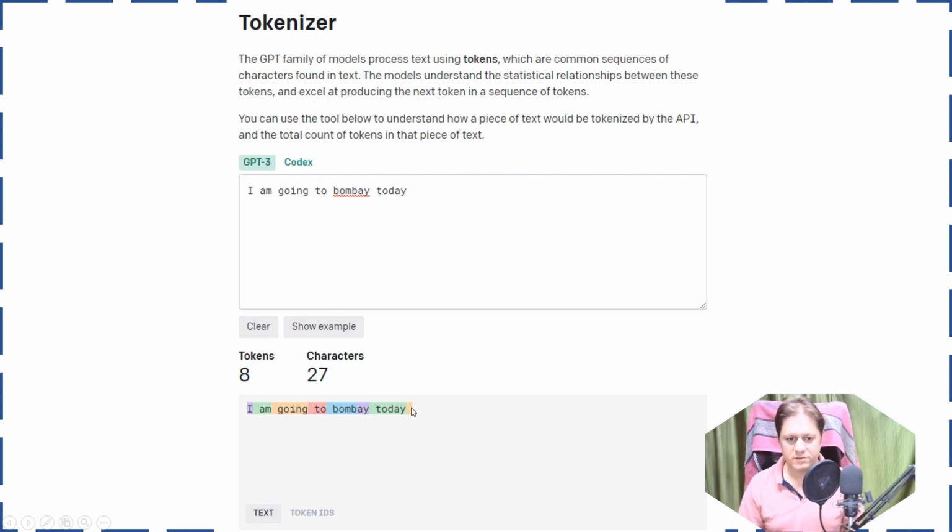So this will come into the picture whenever you start using the API, because it's not free, and you will be charged based on whatever number of tokens you are using.